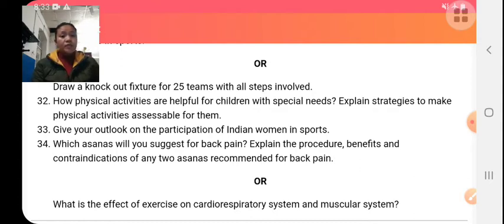Next is, which asanas will you suggest for back pain? Back pain is not in your syllabus. Next, what is the effect of exercise? Effect of exercise on the cardiorespiratory system and muscular system.